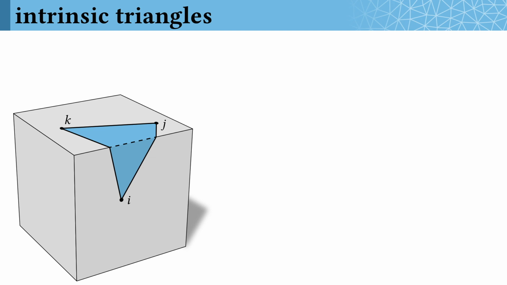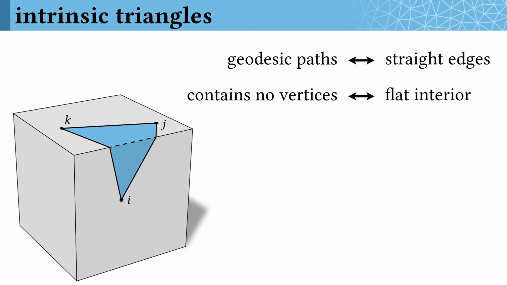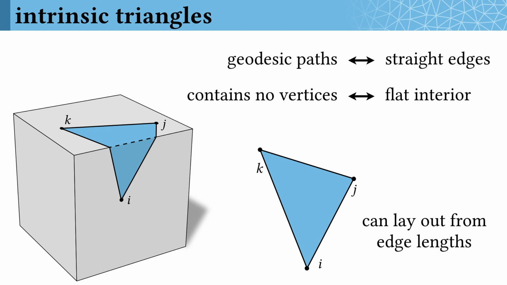I'm going to argue that this triangle here meets our definition. It may look bent, but its edges are geodesic paths across the surface, which basically means they're straight. And there are no vertices on the interior of the triangle, which means it has a flat interior. It may seem bent, but we can lay it out in the plane by these 3 edge lengths, and other quantities like areas, angles, and so forth can easily be computed and do not change from the bent configuration. That tells us that this bent triangle is really a perfectly good Euclidean triangle. And because everything's Euclidean, you can use good old-fashioned linear elements and piecewise linear interpolation on this kind of triangle.